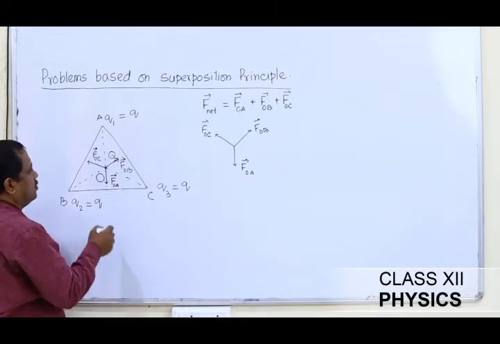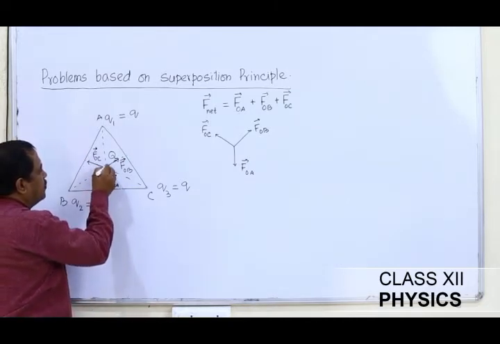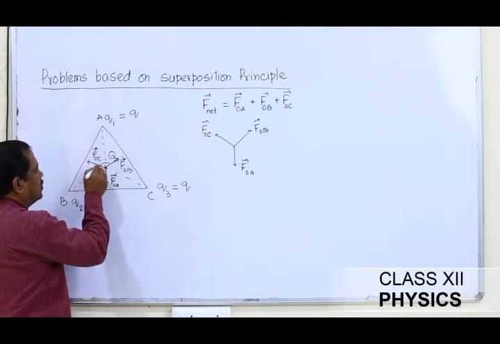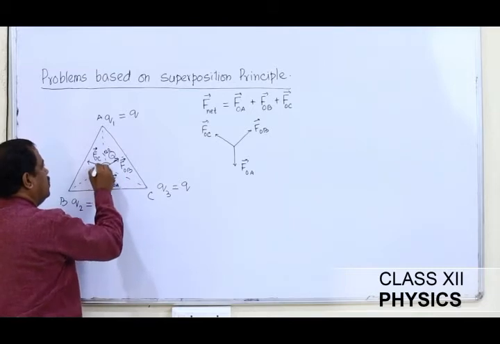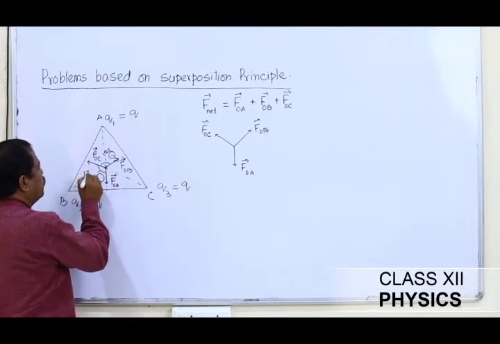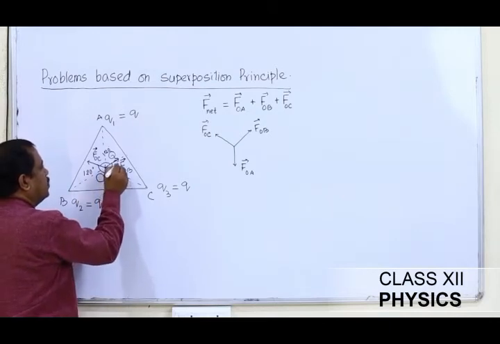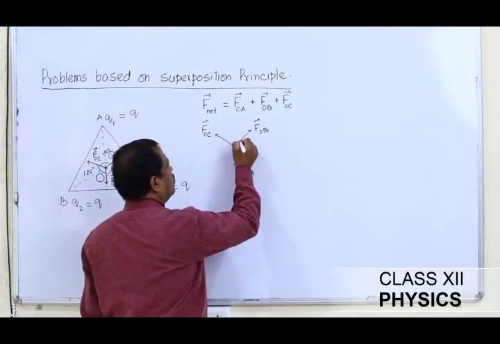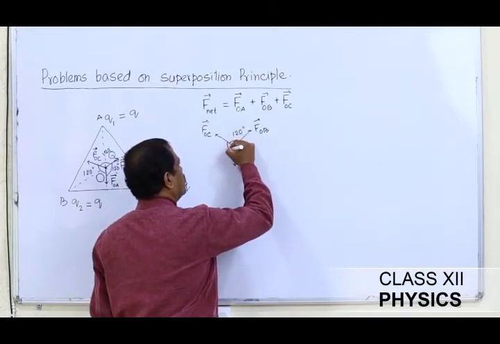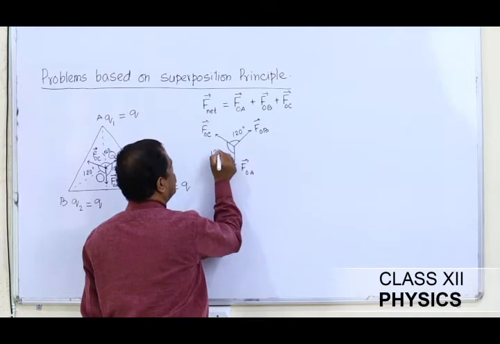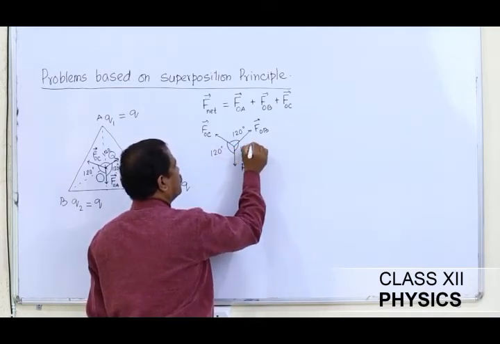By applying the properties, we see that the angle between this vector and this vector is 120 degrees. Similarly, the angle between these two forces is 120 degrees, and here also the angle is 120 degrees. As such, for me, this is 120 degrees. Here the angle between these two forces will be 120 degrees, and here the angle is 120 degrees.